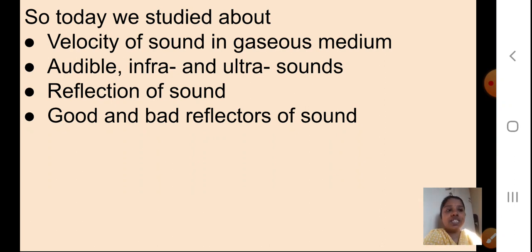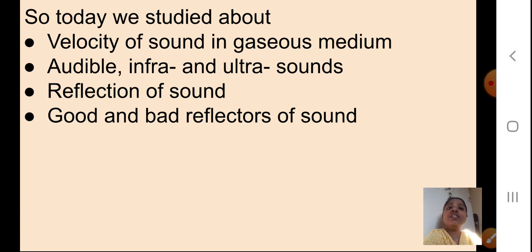Some animals are able to hear infra sounds. Some animals are able to produce ultrasounds. We saw the examples of bats and dolphins. We saw how the bat generates ultrasounds to reach its prey, or to find its way when flying in the dark.